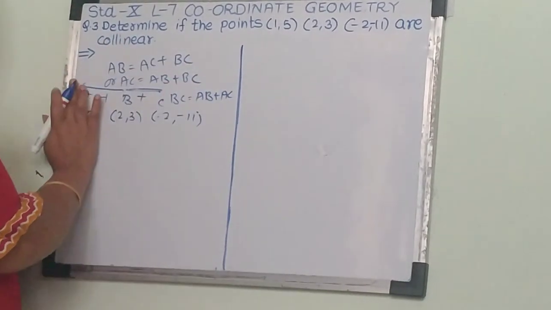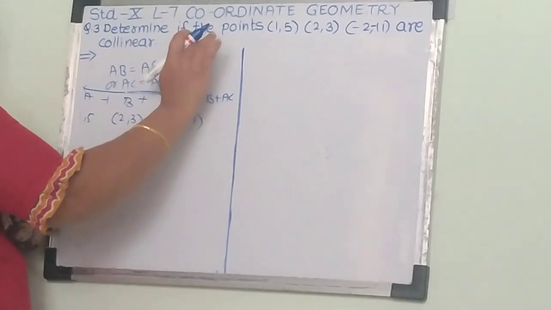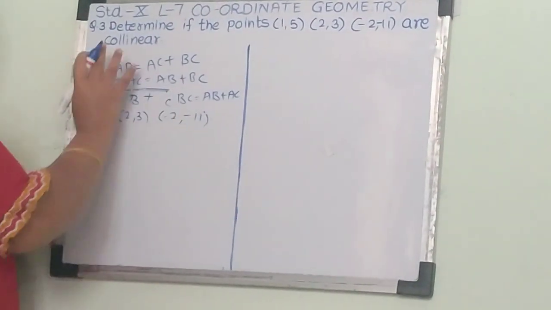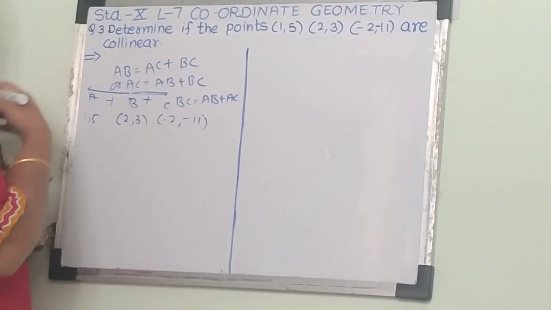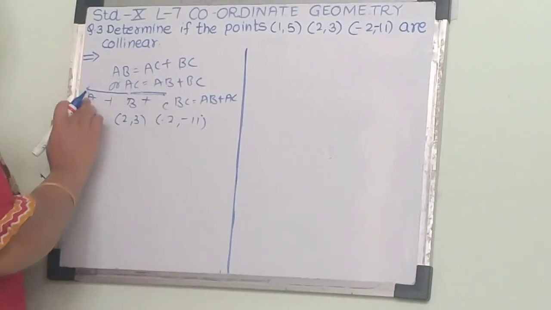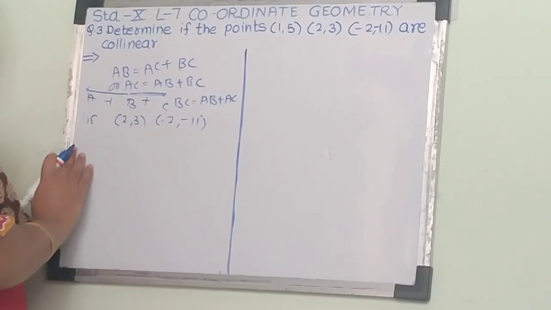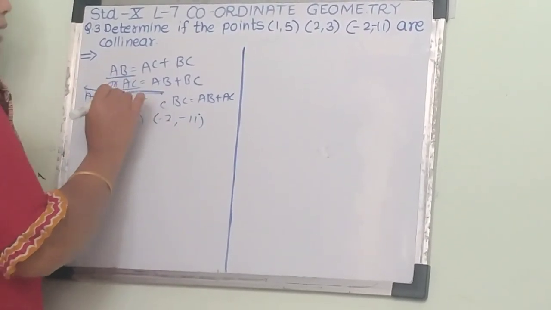From these three possibilities, one possibility will occur for these three coordinates. Then we say that the points are collinear, because initially we don't know where the points are exactly. A's coordinates we don't know, B's coordinates we don't know, C's coordinates we don't know. So first we are going to find distances AB, BC and AC.